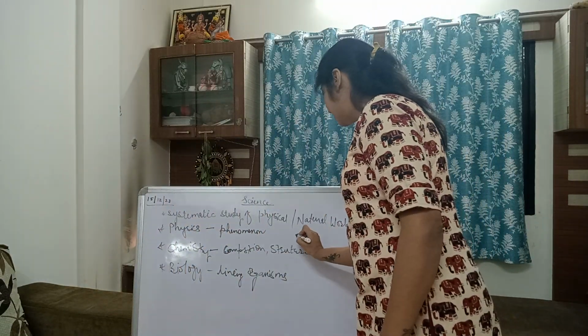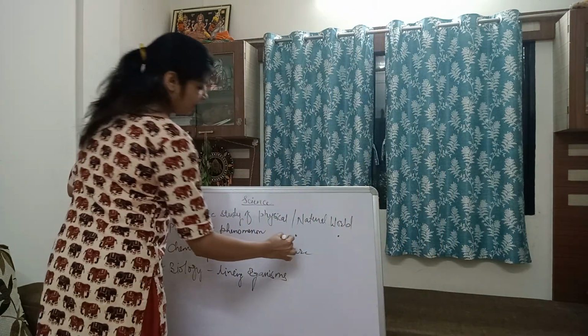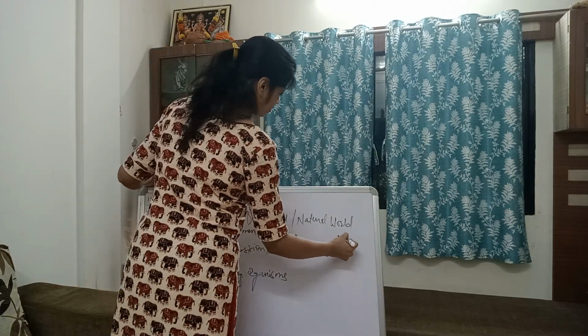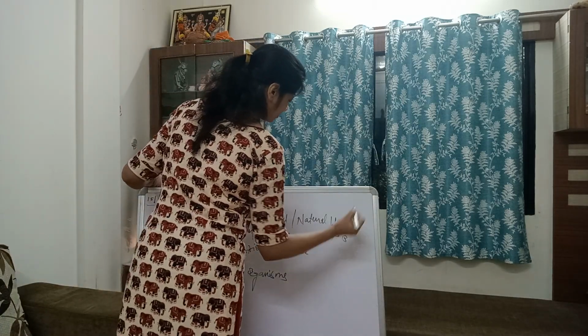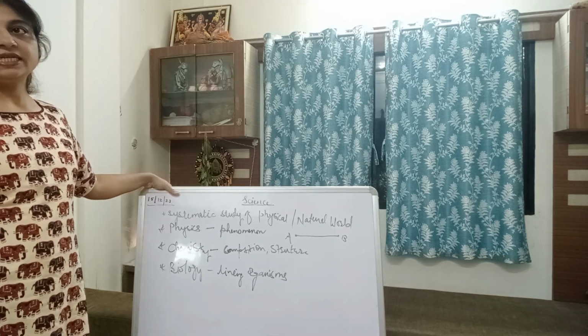Let's mark, this is your point A and this is your point B. Now A is at rest position, let's consider, and it wants to reach B. As it is traveling along a straight path, that is called a rectilinear motion.